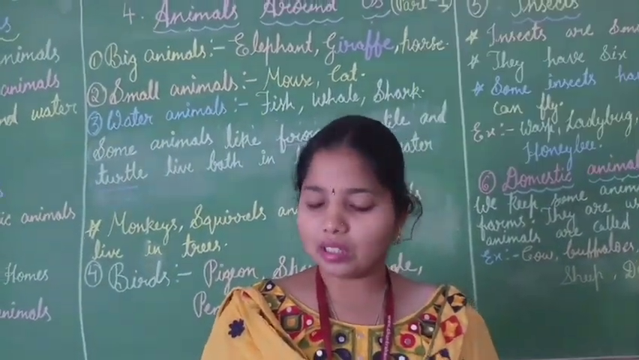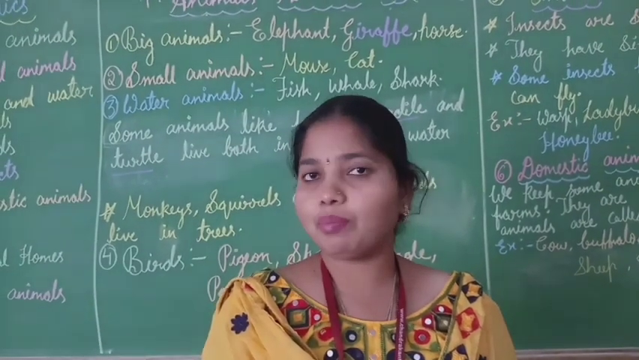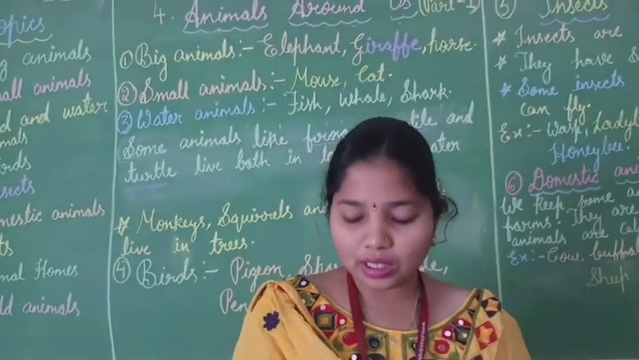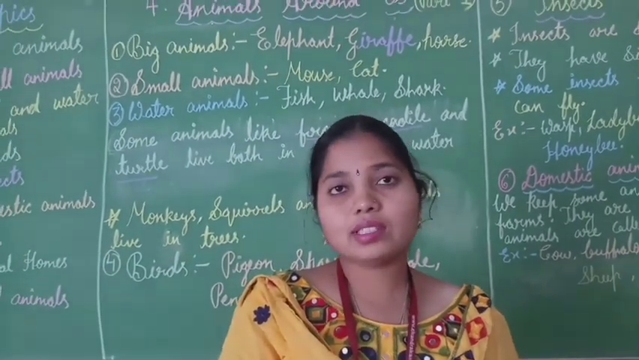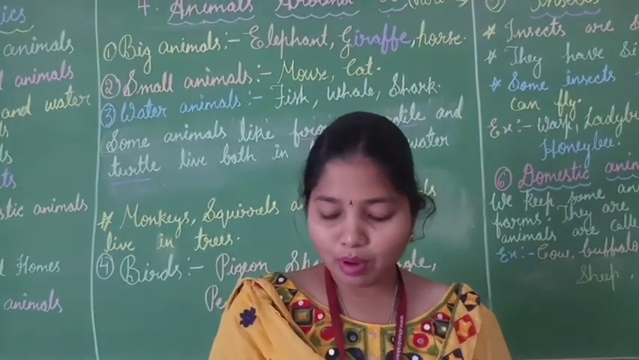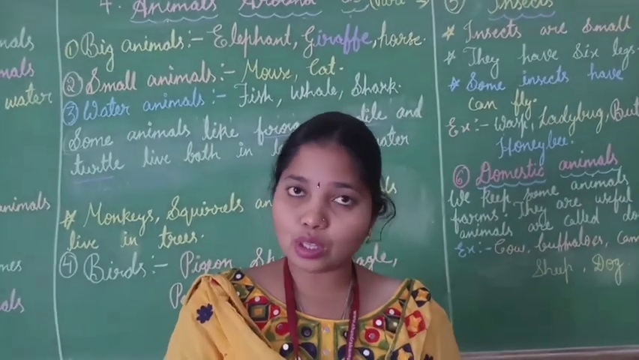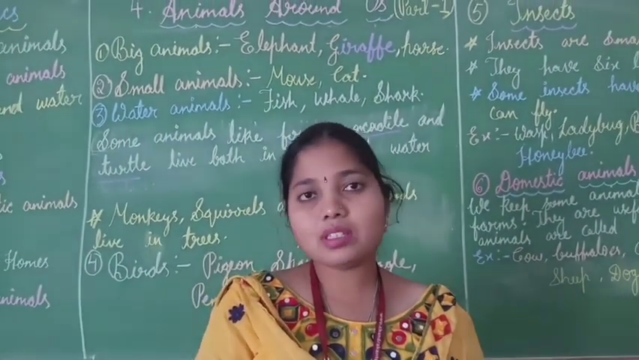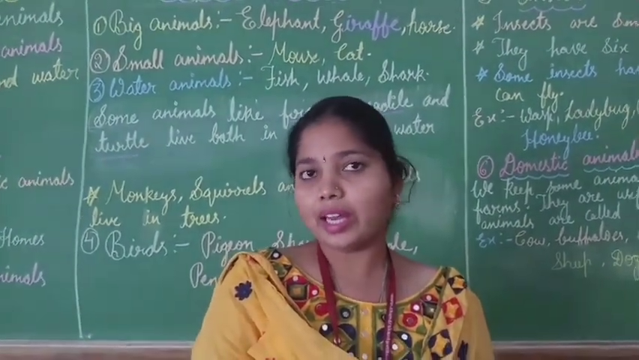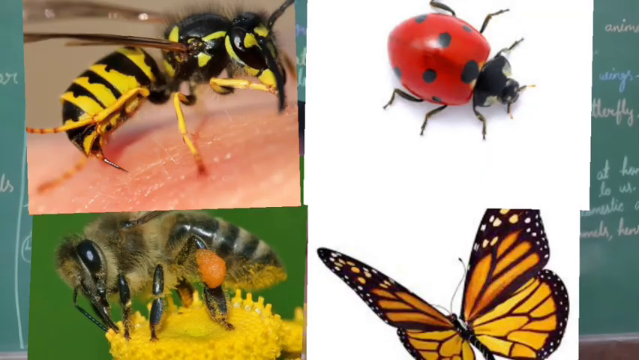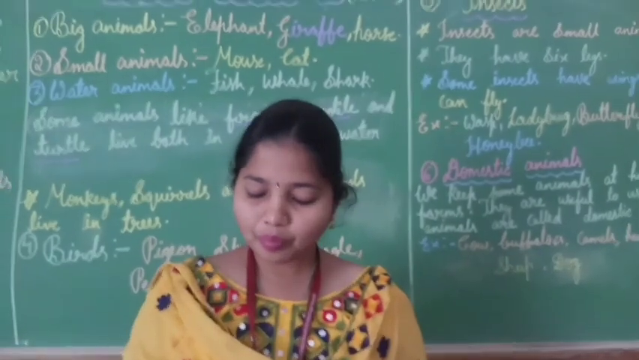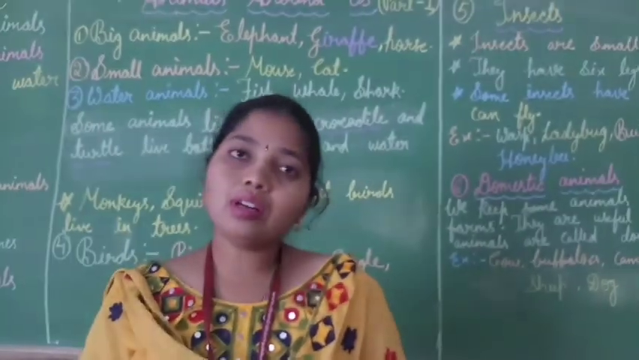There are so many, children. Now we are giving here only 4 examples. Insects means what, children? Insects are small animals. They have 6 legs. And some of the insects have wings also, children. If they have wings, they can fly in the air. And the examples of insects are wasp, ladybug, butterfly and honeybee. So children, this is about the insects.